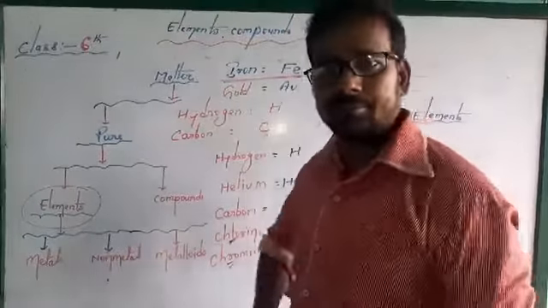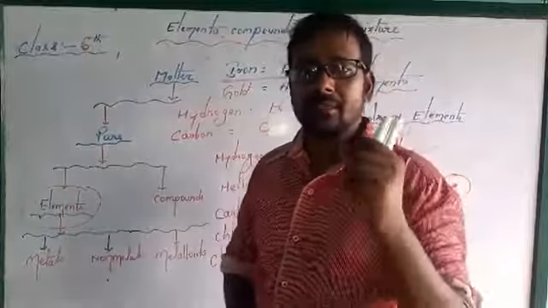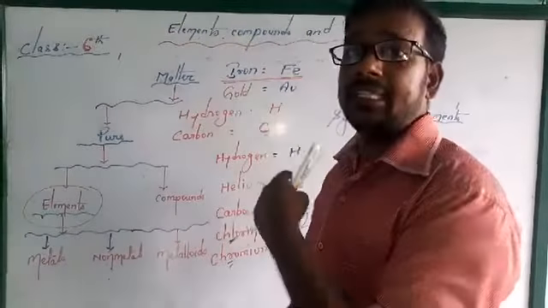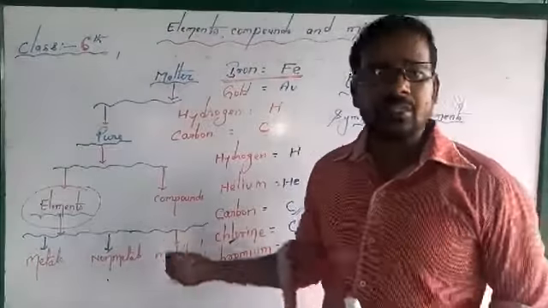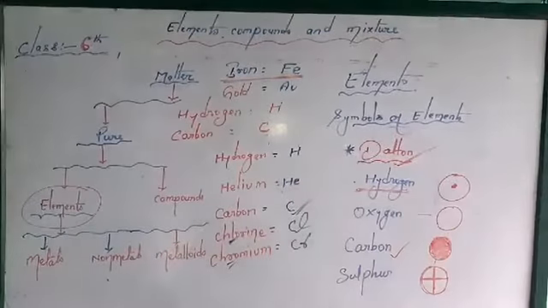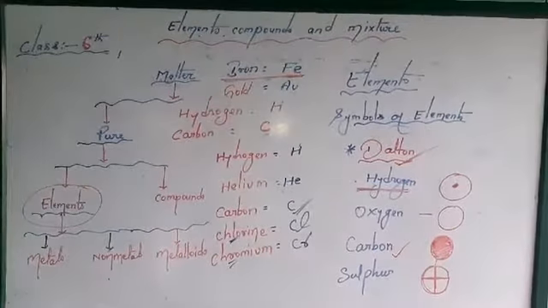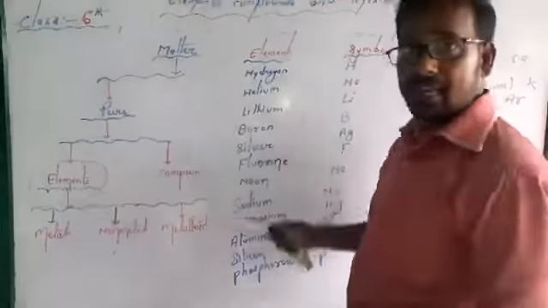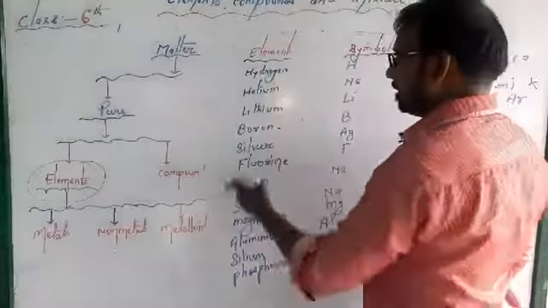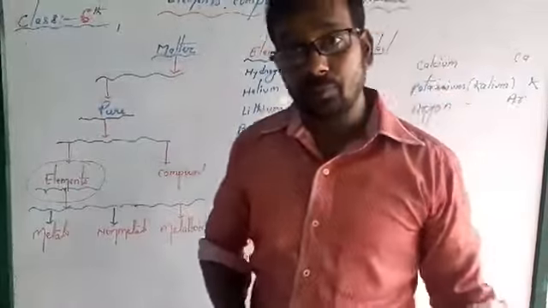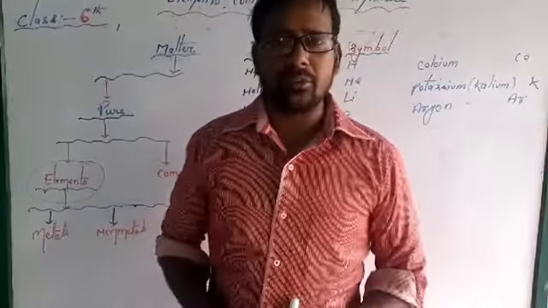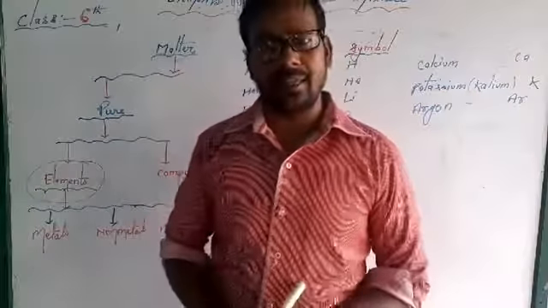Actually, its Latin name is aurum, and from that name the symbol Au is taken. So please write it down in your copy. Next topic will start soon. Here are some examples of names of elements and their symbols, and many examples are given in your books. So please try to learn all these symbols of elements.